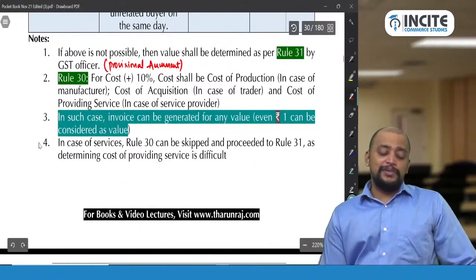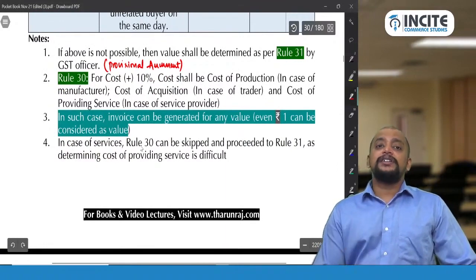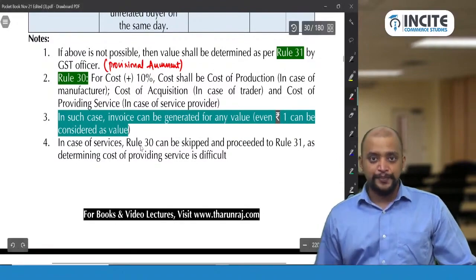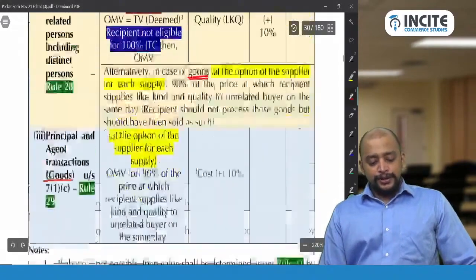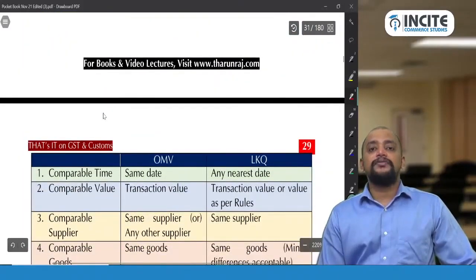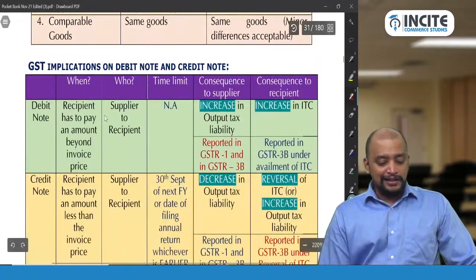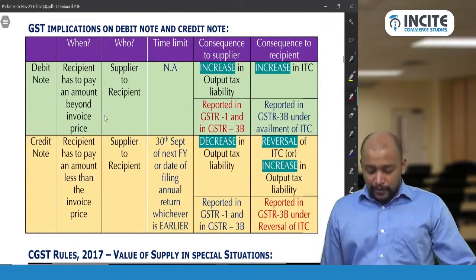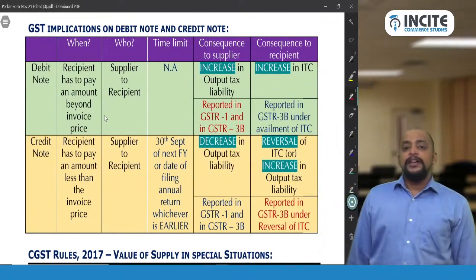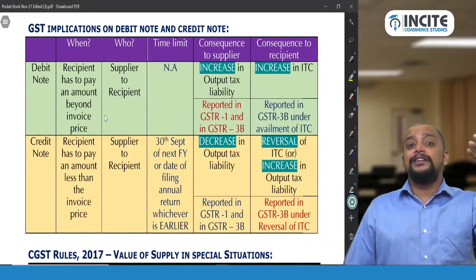So what is it that I am telling? In case rule 30 is applied, for services it will be difficult. So we can skip rule 30 and directly go to rule 31. Okay, so this one page, if you remember, is sufficient for rule 27 to rule 31. And thereafter, we have GST implications on debit note and credit note. So a debit note comes under GST because of valuation, because of interest.